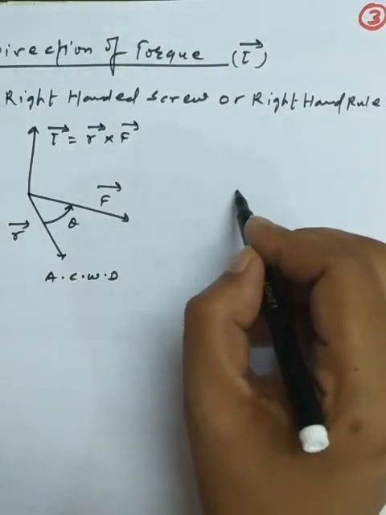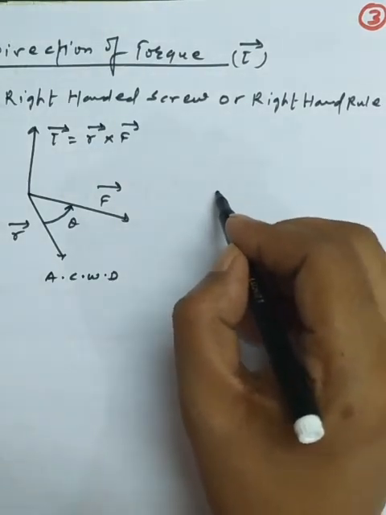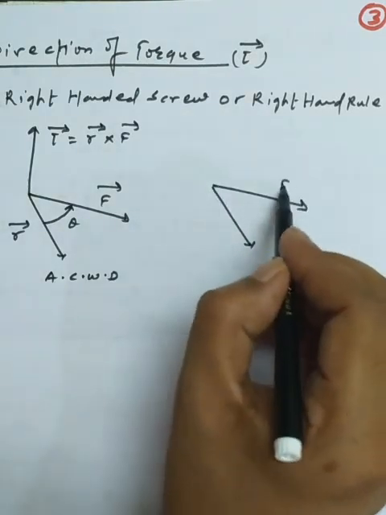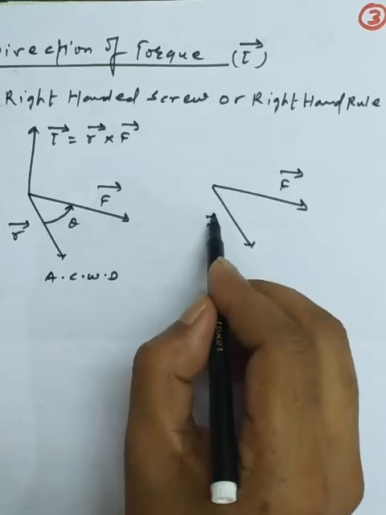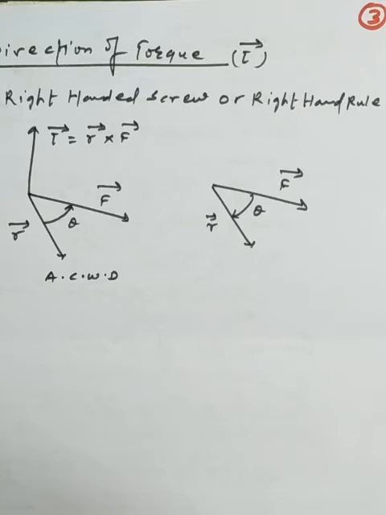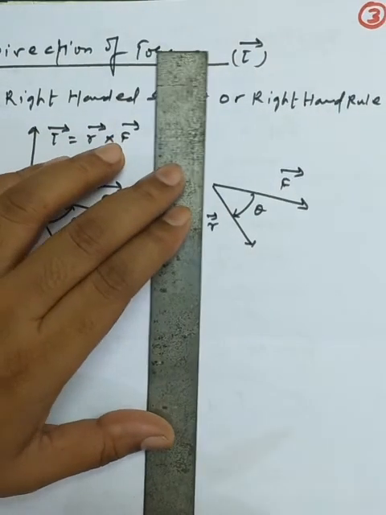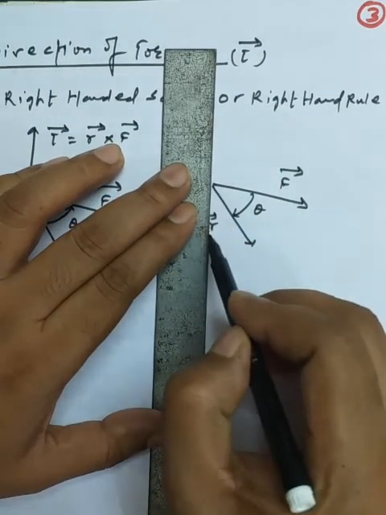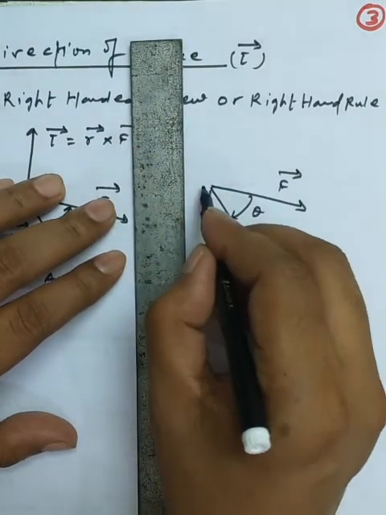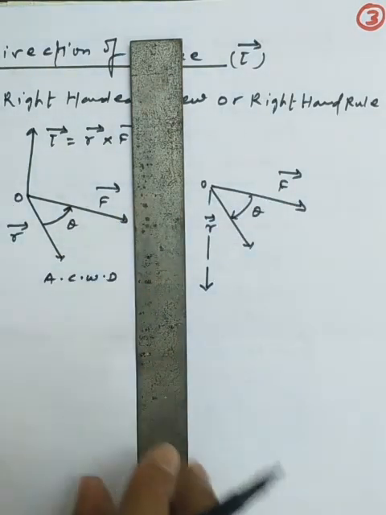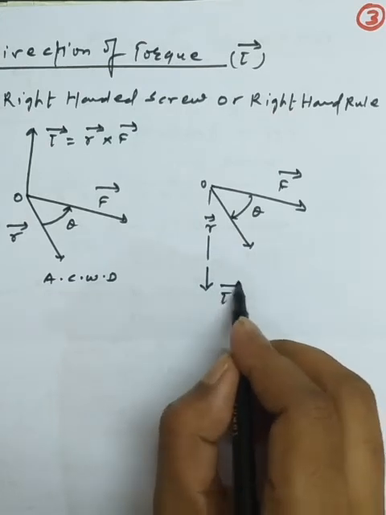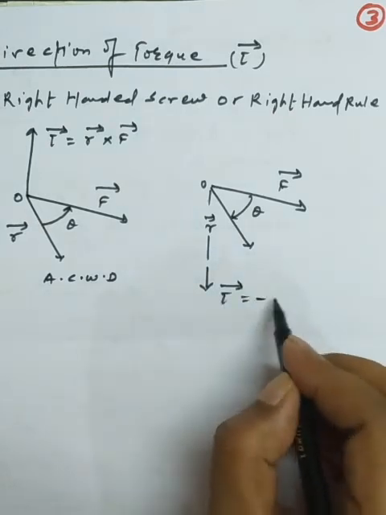Now as I take the rotation from f to r, here we have r and here we have f, and we get the meaning of theta. In which direction should we take the torque? I take the torque in a vertical downward direction. So this is the simplest meaning we have. This is the position O. So this is the meaning of the torque we have, and we get the minus sign.